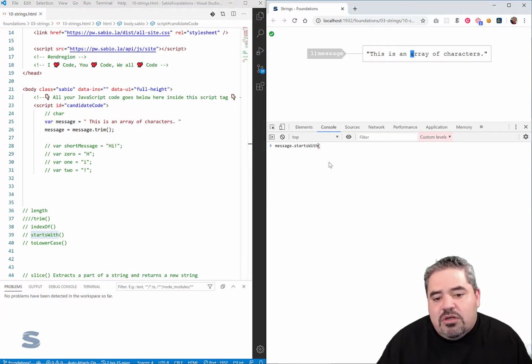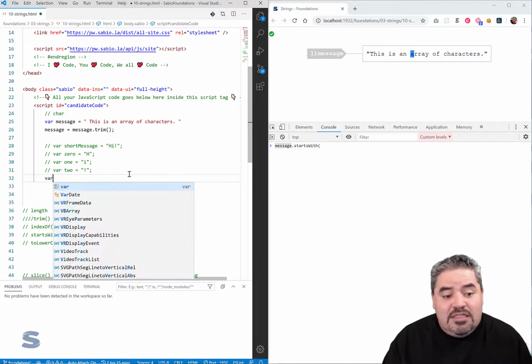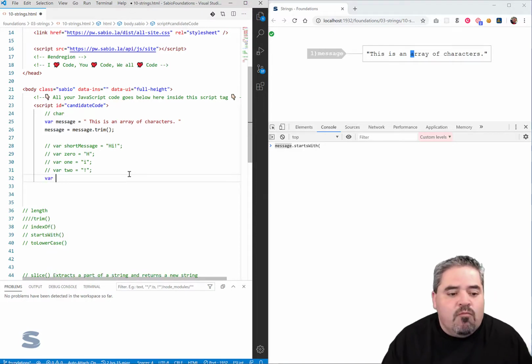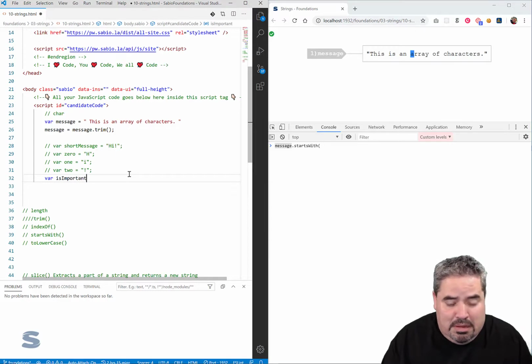So what startsWith does is that it looks at the string and it tells us, right? And I'm going to put this up here because this yields another expression. So var, let's say if it starts with... I'm going to just say isImportant.